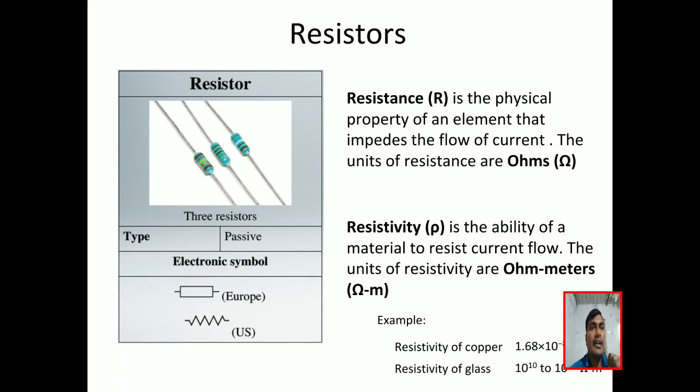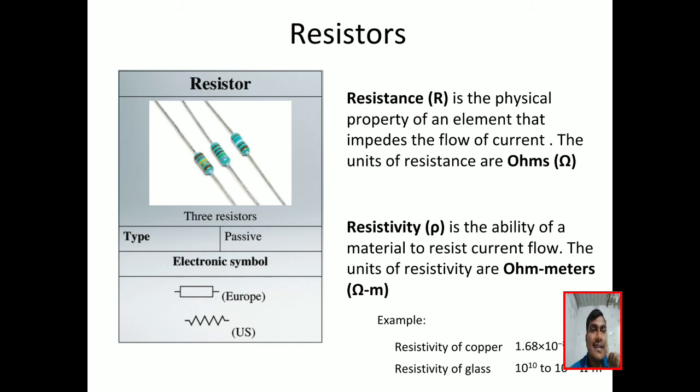What is the property of that element? Resistor is an element and resistance is the property. So resistance is the property of an element that opposes or impedes the flow of current. Okay, it opposes the flow of current through it. The unit for the resistor is ohms.